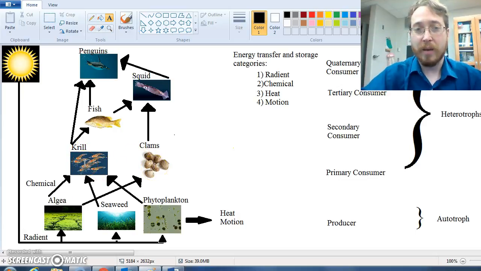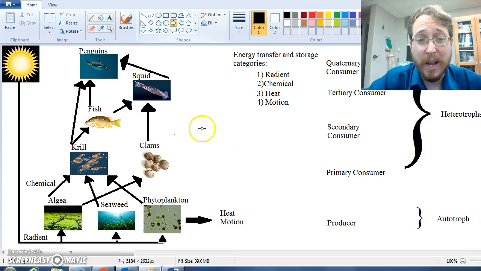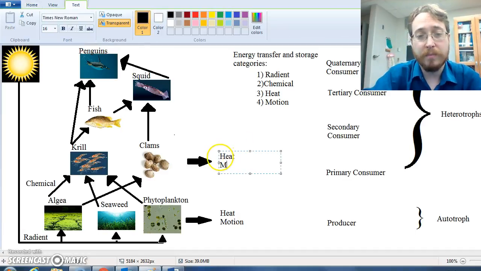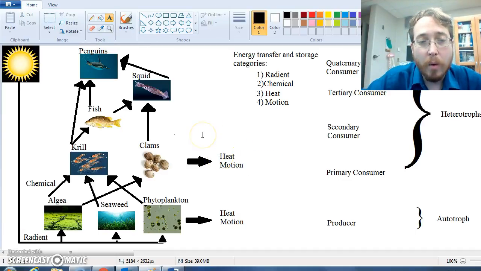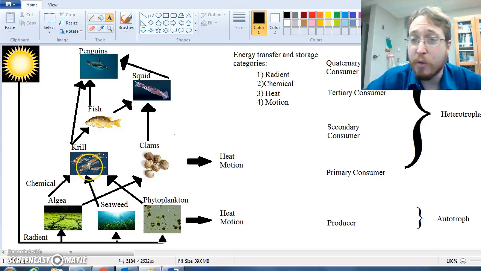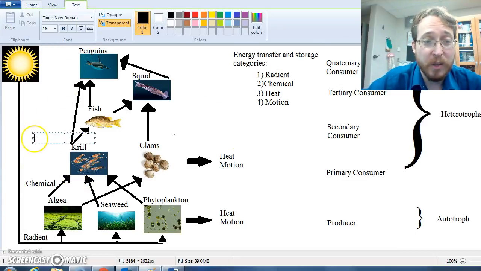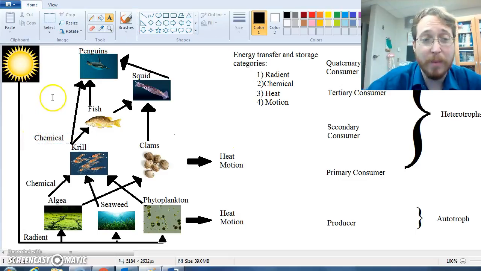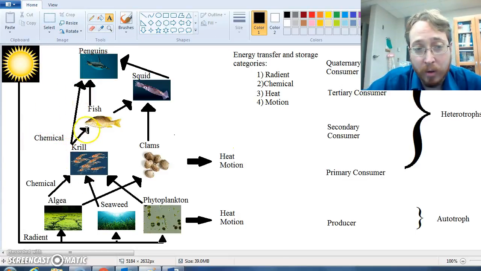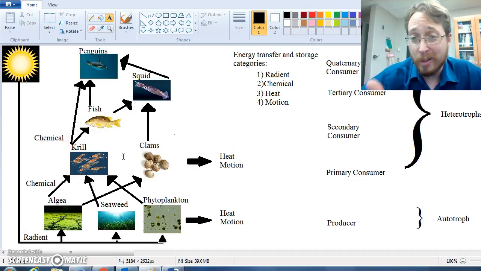So what do the krill do with that chemical energy? Well, they do the same thing that the plants do. First of all, they need to run their body. So they lose some of that energy as heat and motion to the environment just by running their body. Well, what happens to the rest of the chemical energy that they have? They use it to build their body. So now it's stored in the bodies of the clam and krill. Well, what happens to them? Well, we have another energy transfer. When the fish eat them, they get the chemical energy. So these arrows are also chemical energy transfers from the clams to the squid, or from the krill to the fish, because the fish are getting the molecules that have the energy.